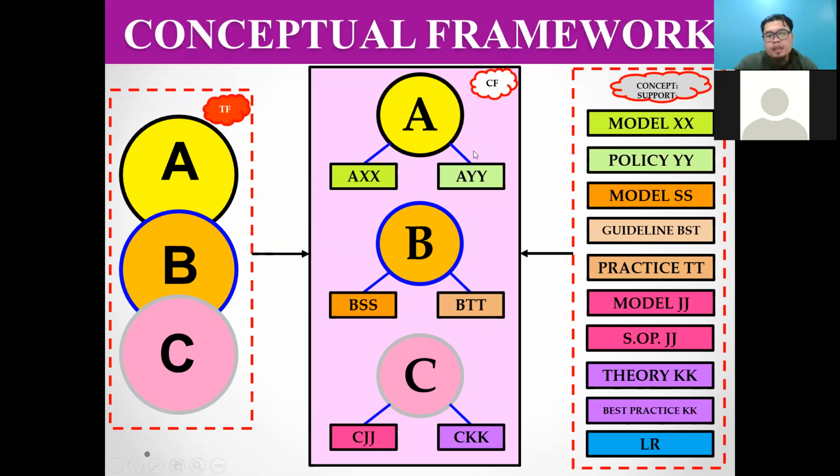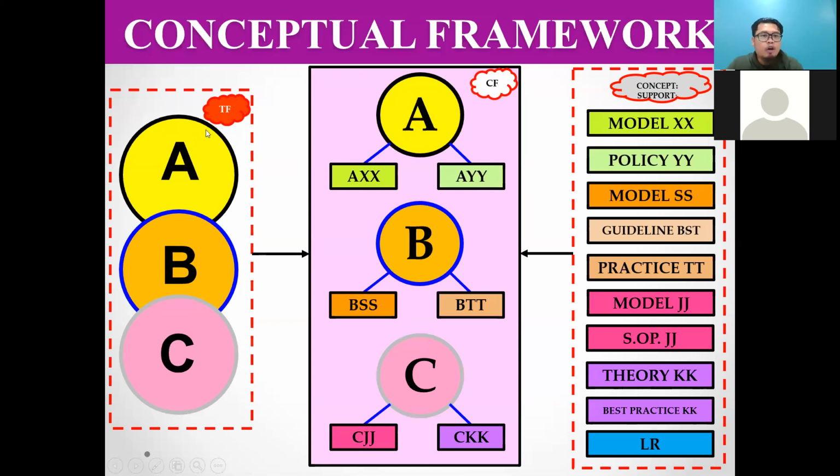From here you can see that you just use A, B, and C as a frame. This is what we call a frame, A, B, and C. In order to do research, you need to identify a variable or the theme from A, B, C. You need to find the variable. So that's why you need to read more. Theory is your main knowledge, asas ilmu. So in research, you need support. On the right side, this is what we call the concept support.